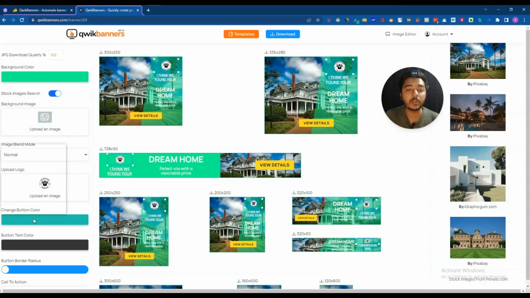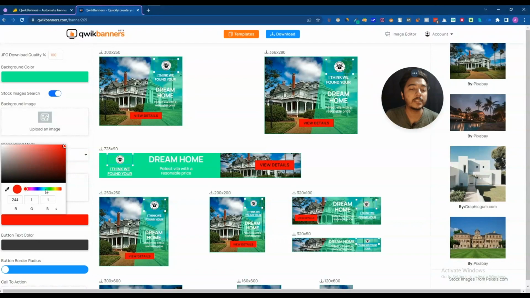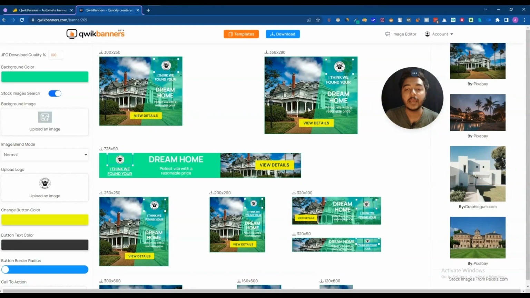You can change the button color. As you can see, here is the button color. If you want to change the button color, it's also possible. Let's say I'll make the button color red. Okay, so let me change it. Now see, the button color has been changed. Or let's say I'll keep it yellow. So just select your color and the color will change.